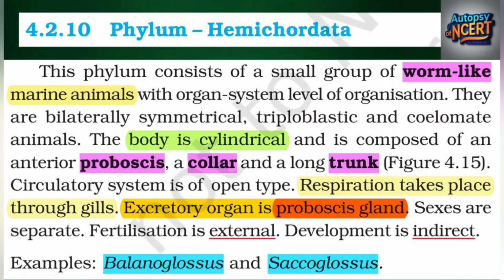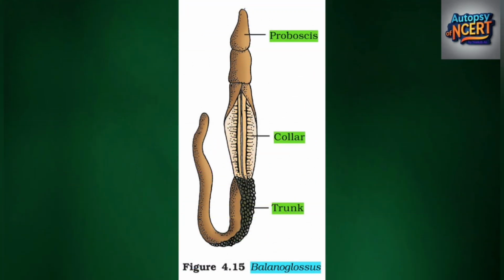Circulatory system is of open type. Respiration takes place through gills. Excretory organ is proboscis gland. Sexes are separate. Fertilization is external. Development is indirect. Examples: Balanoglossus and Saccoglossus. Balanoglossus: proboscis, collar, trunk.